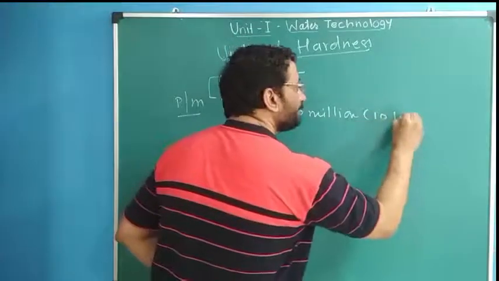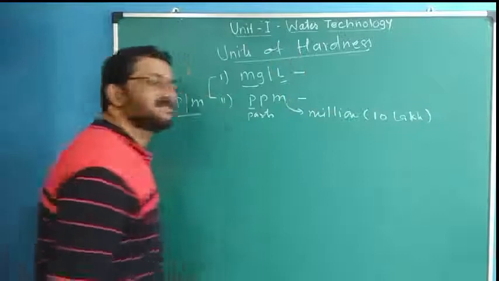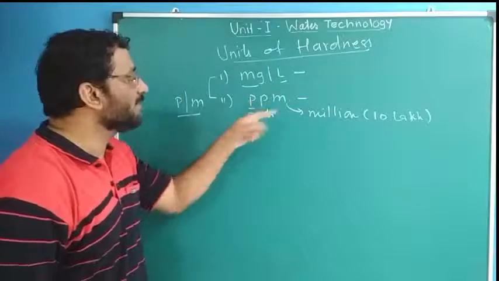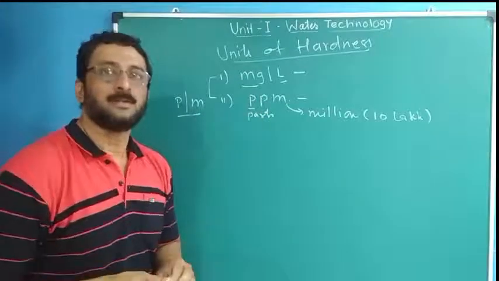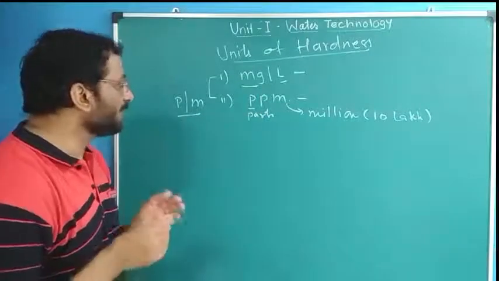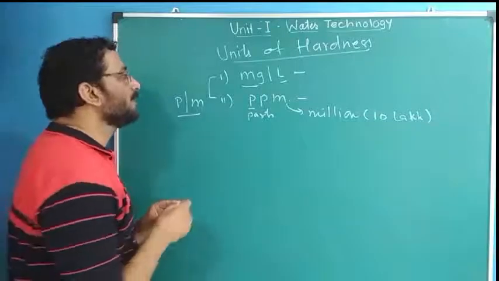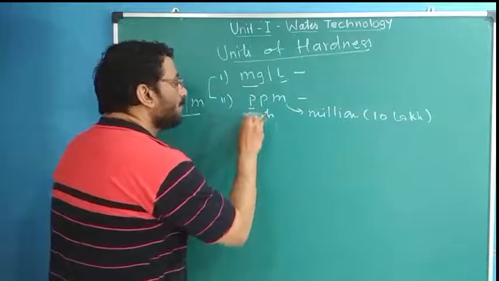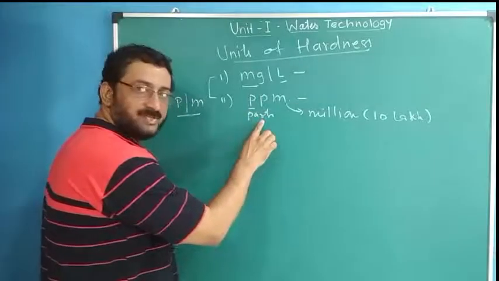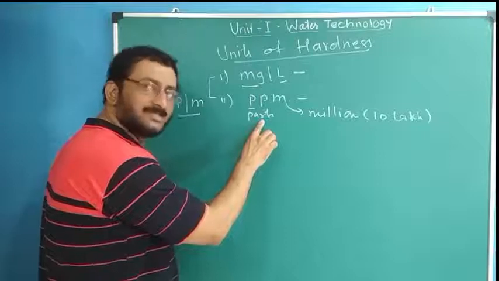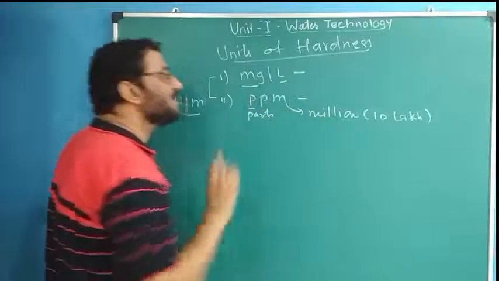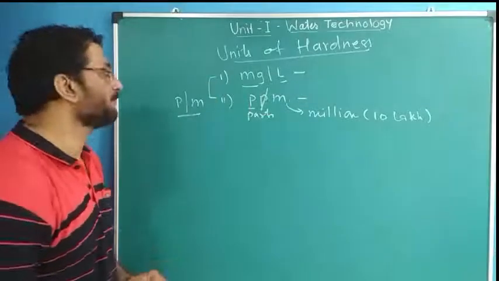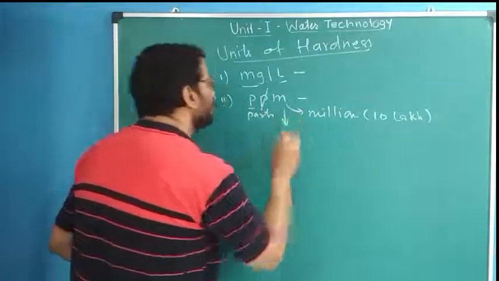Million means 10 lakh, 10 raised to 6 parts. Again I will read that. ppm, parts per million. What is the meaning of this? The meaning is that the water has a number of parts of CaCO3 equivalent of hardness causing salts per million parts of water. That is ppm.